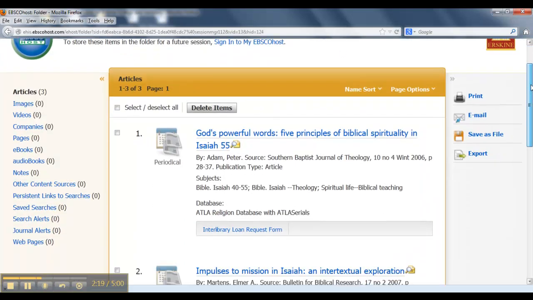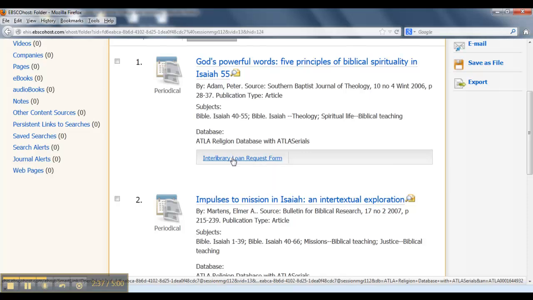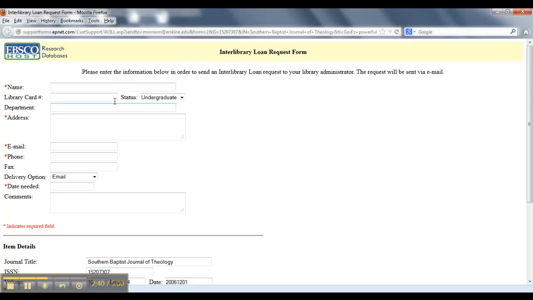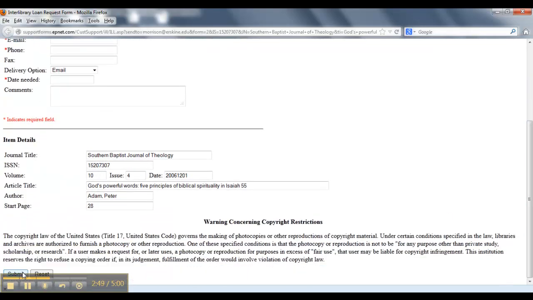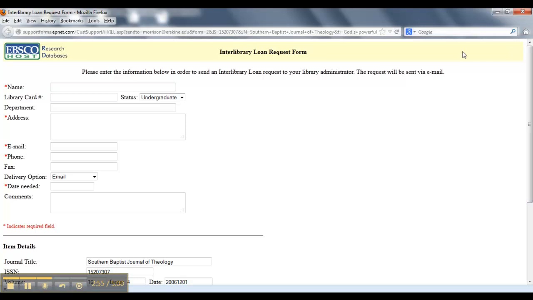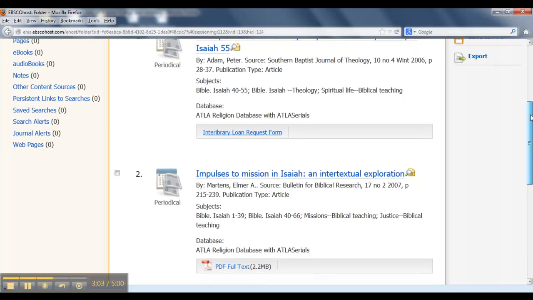And now let's notice some differences about these 3 records. The first one, God's Powerful Words, 5 Principles of Biblical Spirituality, is a journal article, but as I scan around in this area, I see there's no PDF, and so this one will become an interlibrary loan request. I'm going to click on this link, and this provides a form. When I fill in the required information, I can click on Submit down at the bottom of the screen. That sends this record to Sarah Morrison, and she'll know it's a request from me. She can order it for me for another library. So that's interlibrary loan as a possibility.